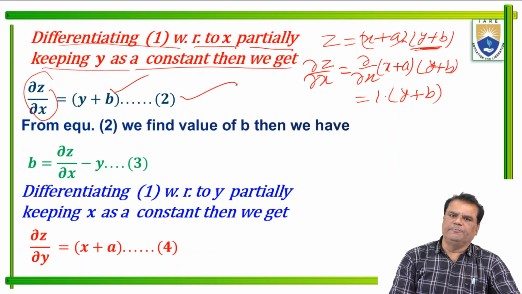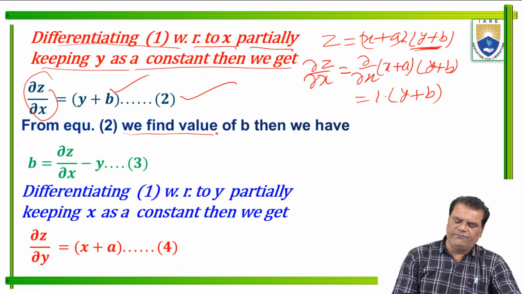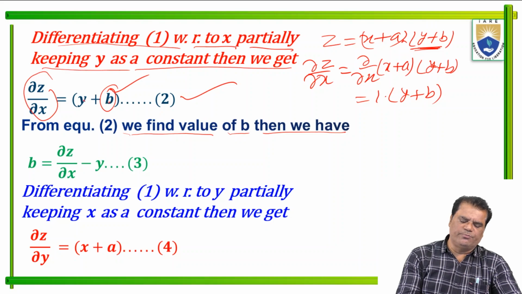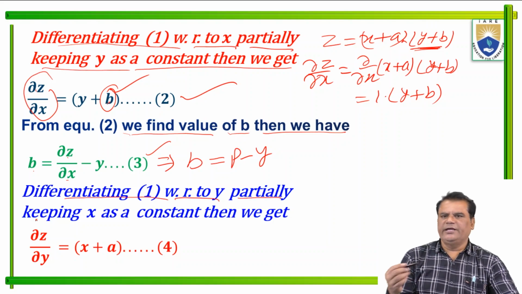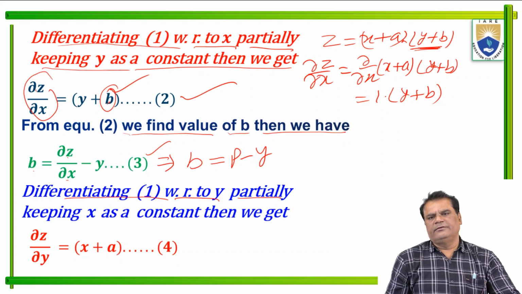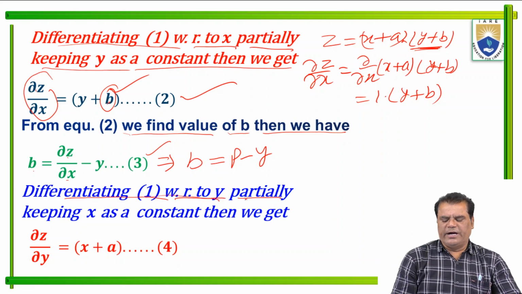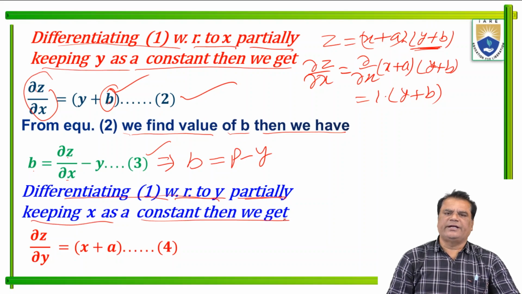This is equation 2. From equation 2, we find the value of b. So b is equal to ∂z/∂x − y, or we can write b = p − y. Okay. Now differentiating 1 with respect to y. Again the given relation, differentiate with respect to y partially, keeping x as a constant.